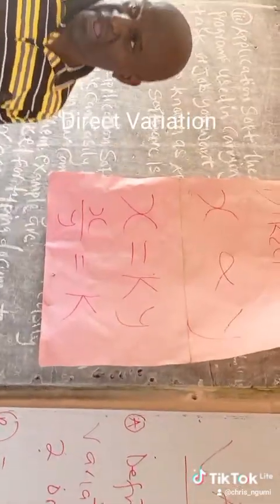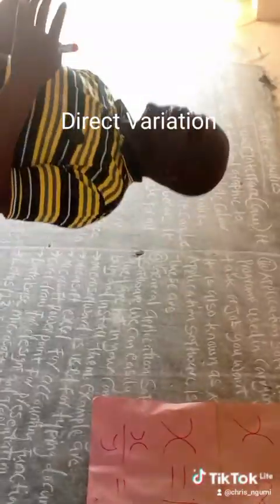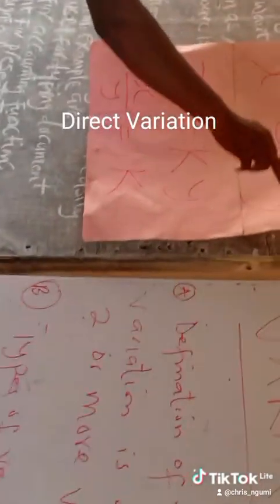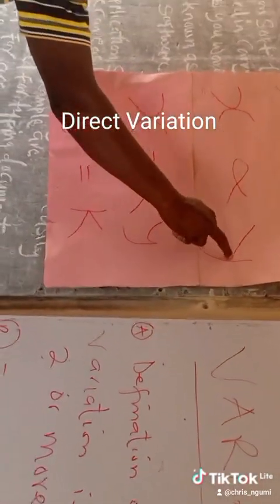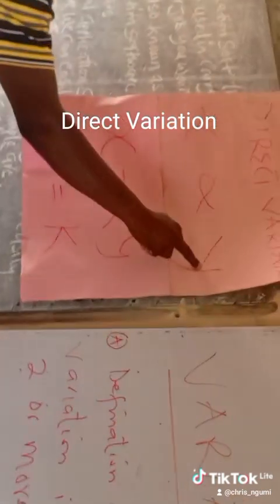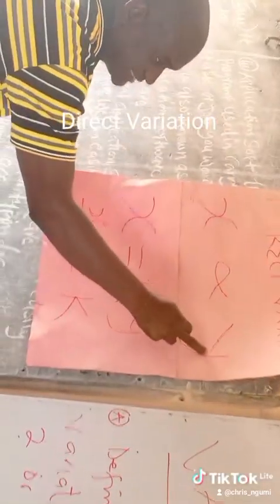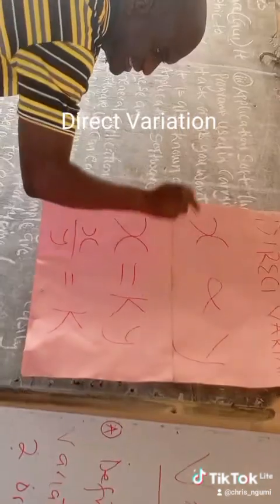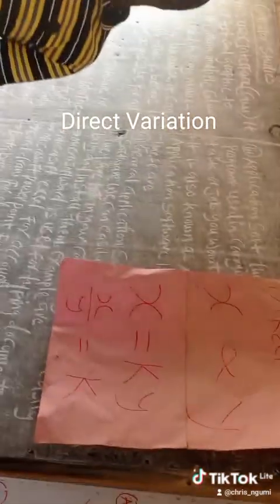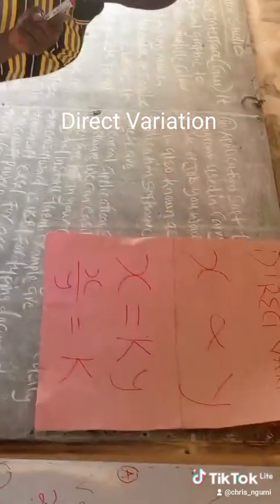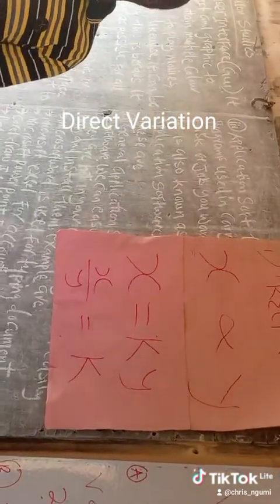Let me explain what we mean by direct variation. It simply means that if the value of Y is increasing, just like with ginger and fertilizer, if Y is our ginger and ginger is increasing, fertilizer will also be increasing. So that relationship is a direct variation.